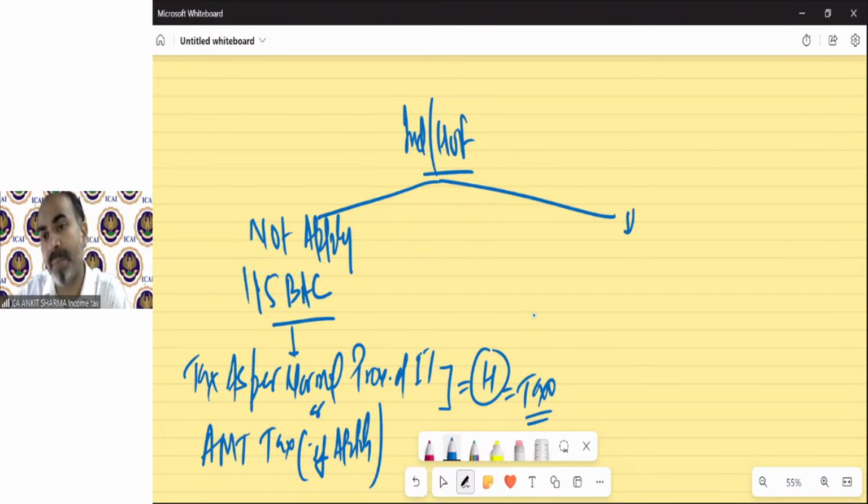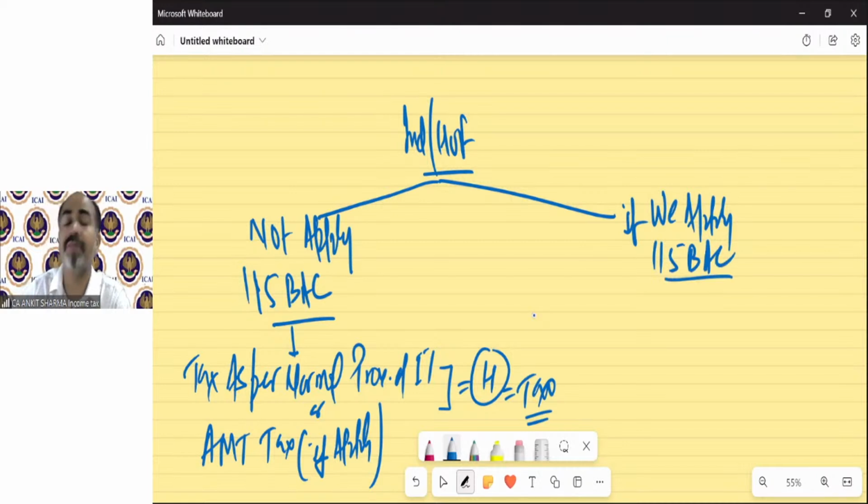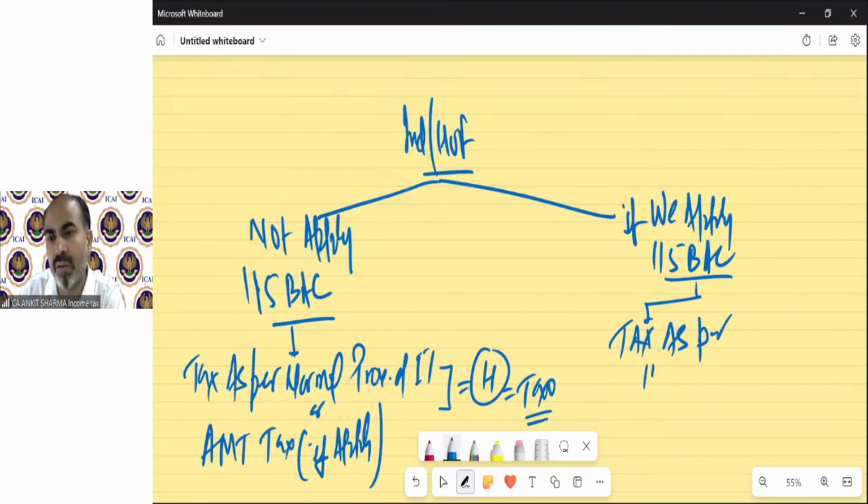If we apply 115BAC, if we are satisfying all the conditions under section 115BAC, what are the conditions, etc., we will discuss after this. In this situation, we have to calculate tax as per 115BAC provision.